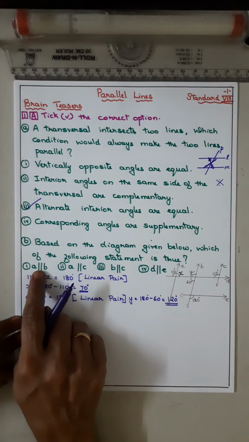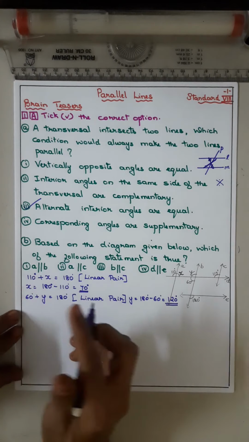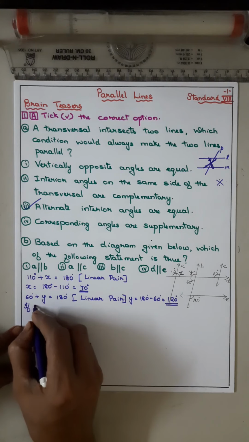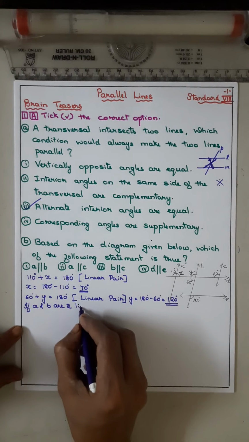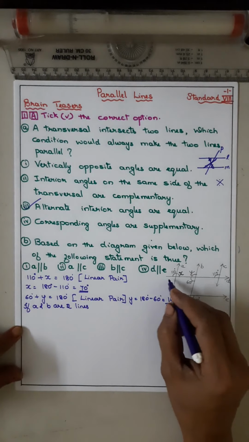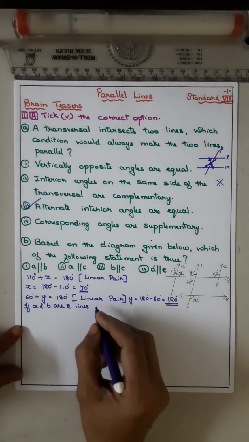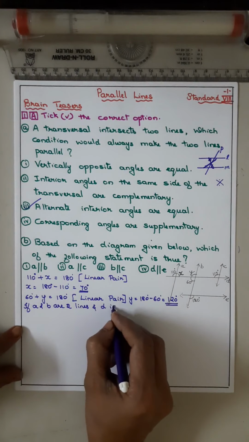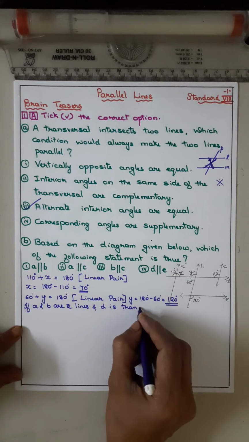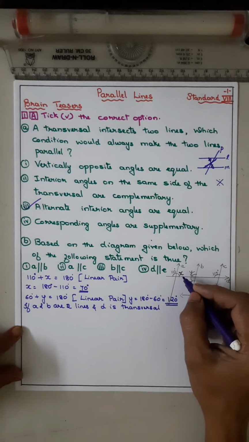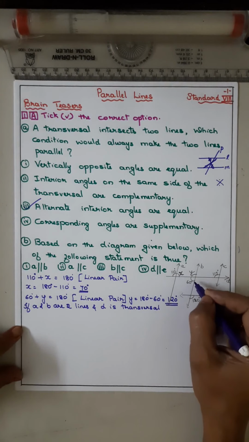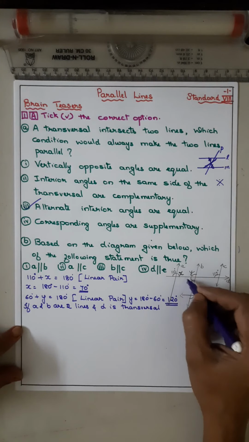Now first it is asked whether A is parallel to B. So if A and B are two lines, which do you have to take as the transversal? D is the transversal. This angle X should be equal to 70.